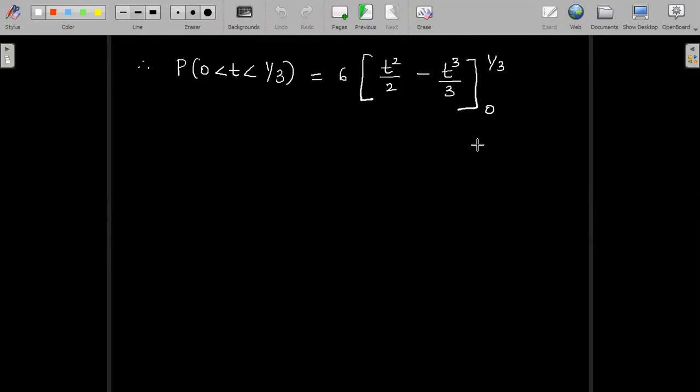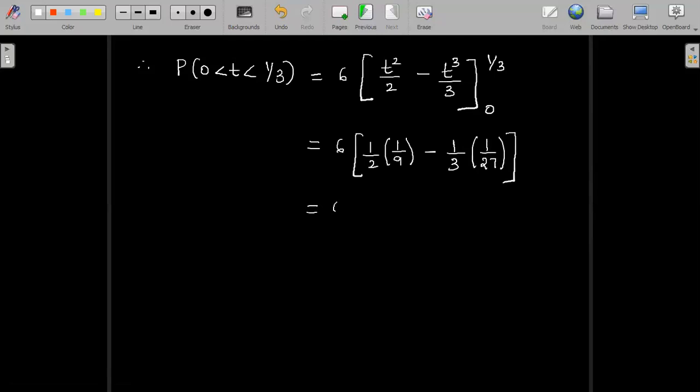Again, observe both the terms. Lower limit is 0, so only the upper limit needs to be applied. So I have 1 by 2 t square, and t square means 1 by 3 the whole square, which is 1 by 9, minus 1/3 of 1 by 27, 1 by 27.